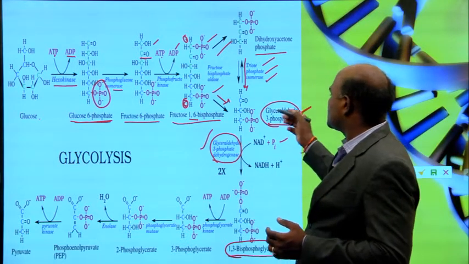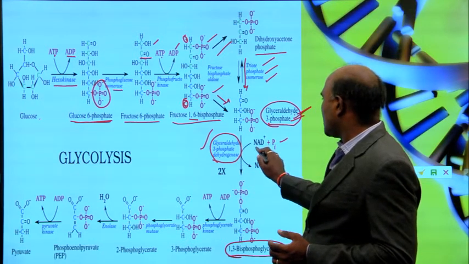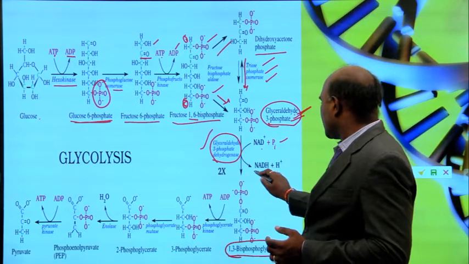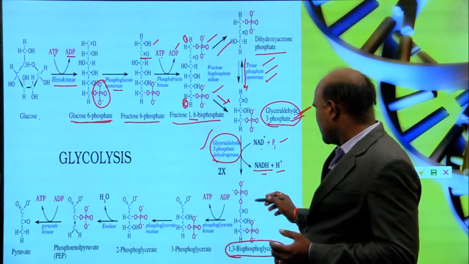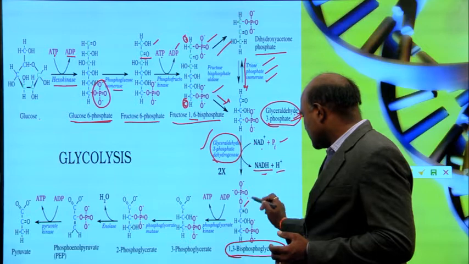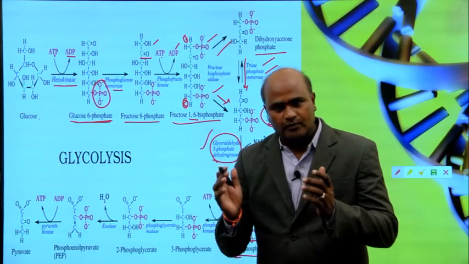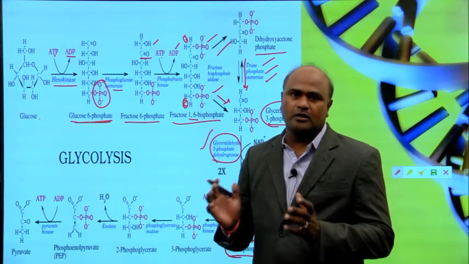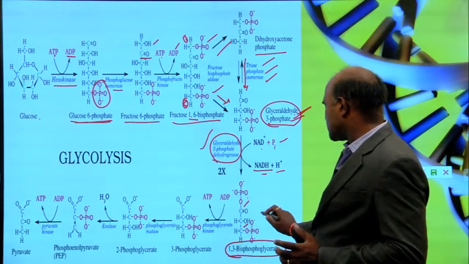So here NAD is converted into NADH and H plus. And you can observe again it is 1 and 3: the phosphate functional group is attached on both carbon 1 and carbon 3. So that's why it is 1,3 bis phosphoglycerate.